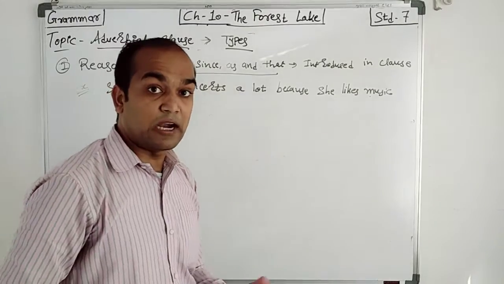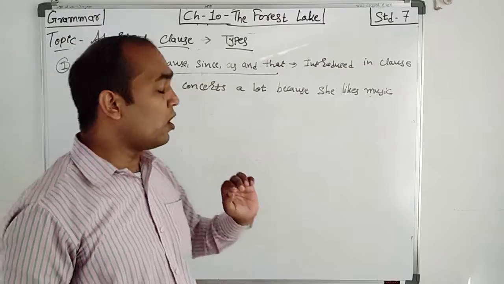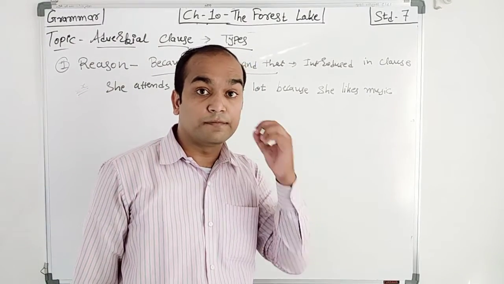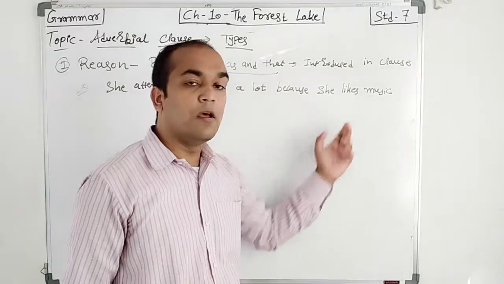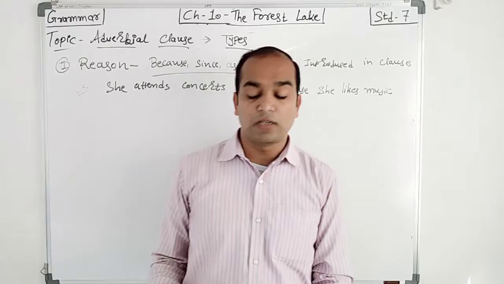So as I told you, that is the reason. Why does she attend concerts? Because the answer is the reason. Because she likes music. That's why she attends concerts.